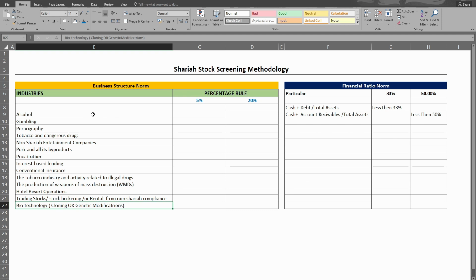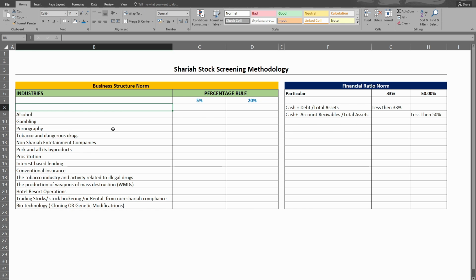So these are the industries in which a Muslim can't buy or invest, and a Muslim can't own these companies. The companies involved in these activities are prohibited under Islamic law, so a Muslim is not allowed to do any business involving these activities. These are the prohibited companies. Apart from these, if you know of any other companies which we have not mentioned, please write it down in the comment.